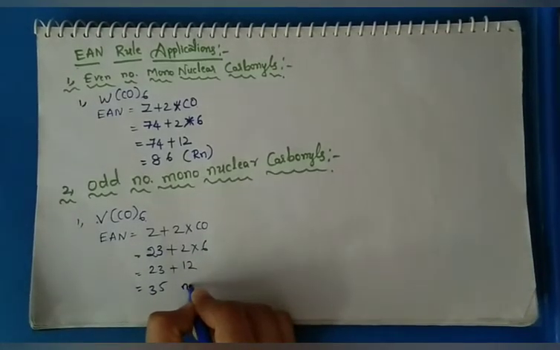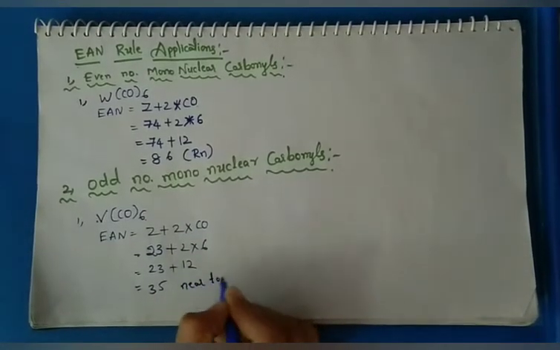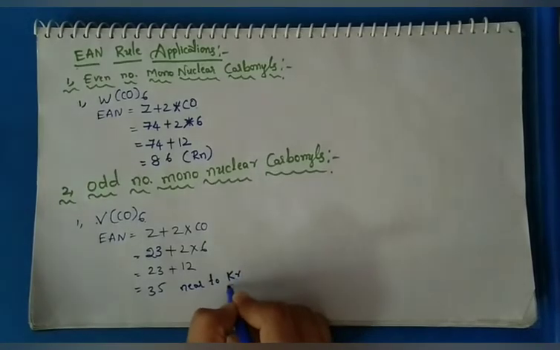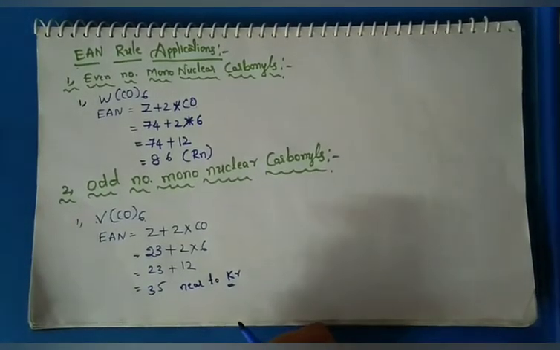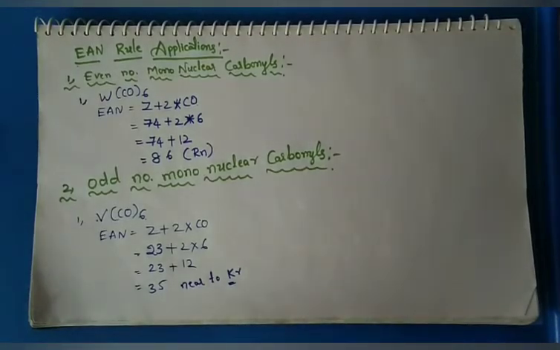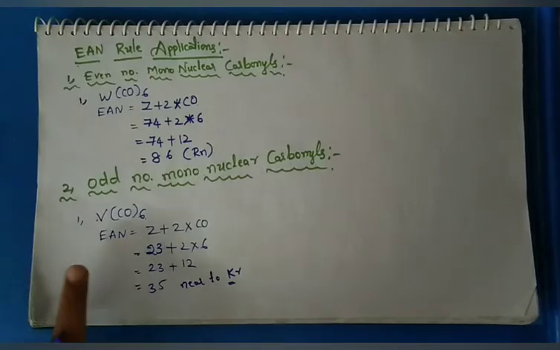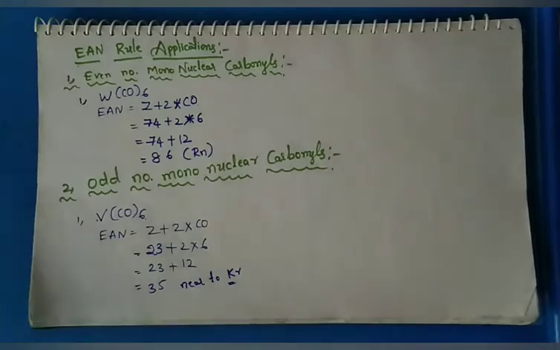So near to krypton number 36. Krypton atomic number 36, but in this 35. So the EAN number 35, near to krypton. So this is the odd number mononuclear carbonyls.